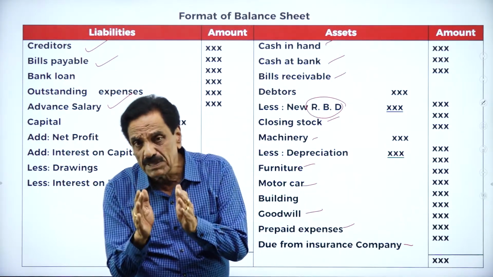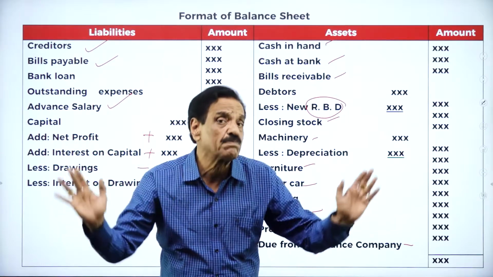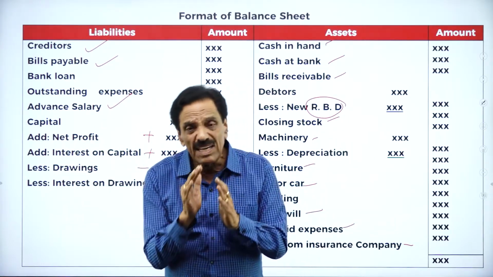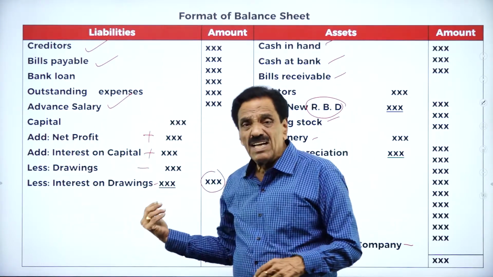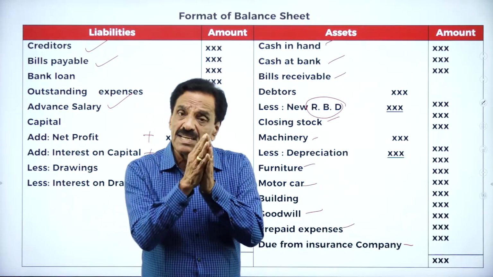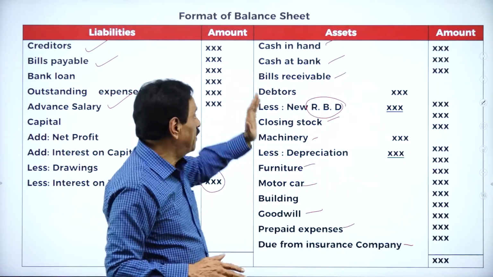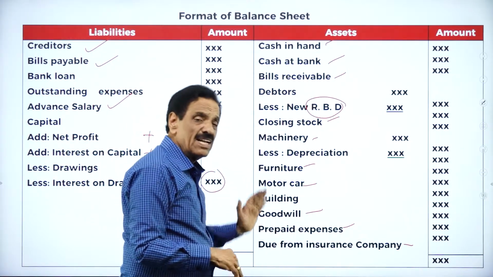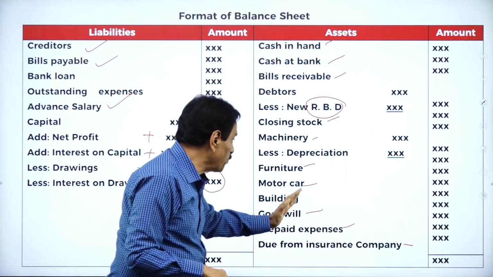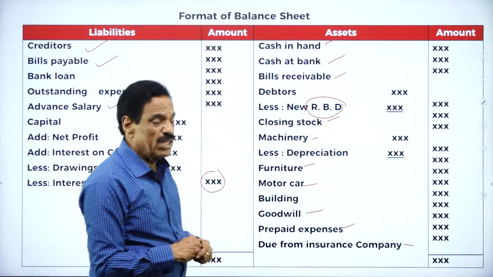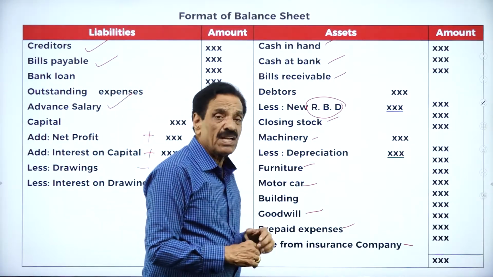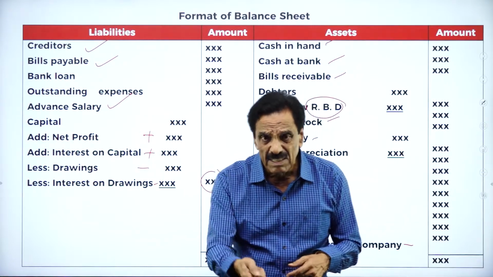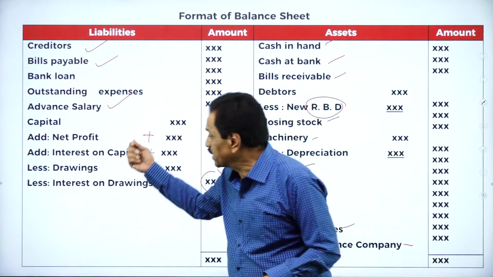So direct expenses, or production expenses, will come in trading account. Indirect expenses will come in profit and loss account. Balance sheet is not an account. It is a statement of assets and liabilities. I have shown all the assets here. We are going to explain while solving the problem. What do you mean by due from insurance company? What is depreciation? I'm going to explain in detail in a few minutes. I'm going to explain this one.